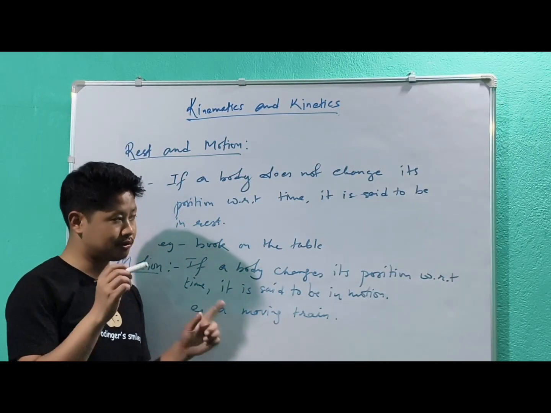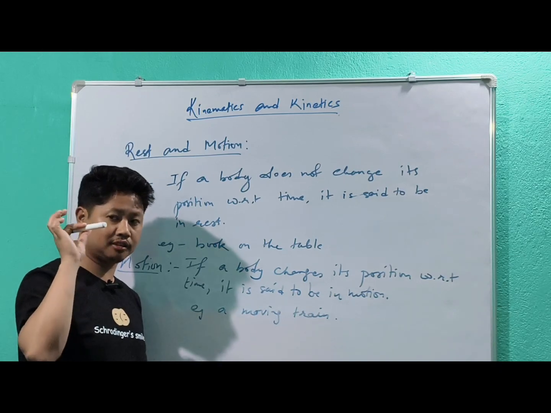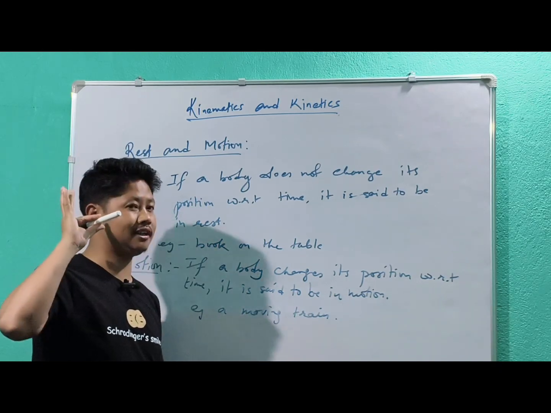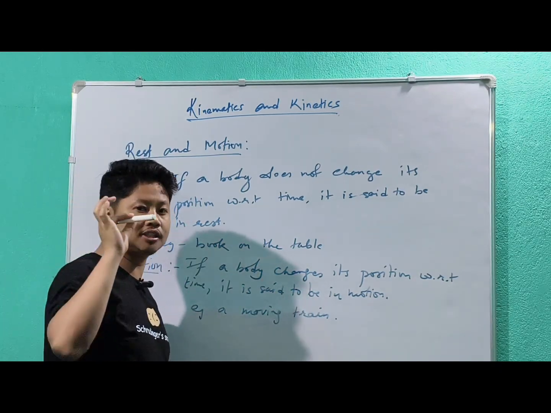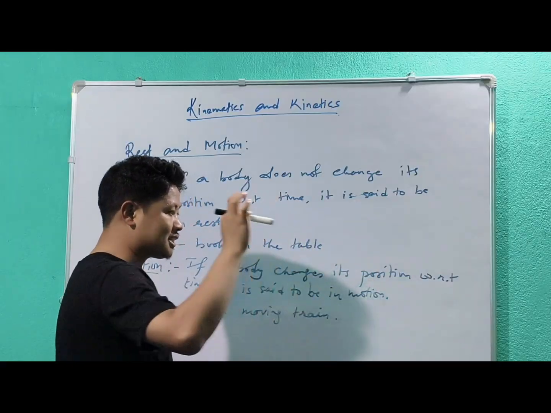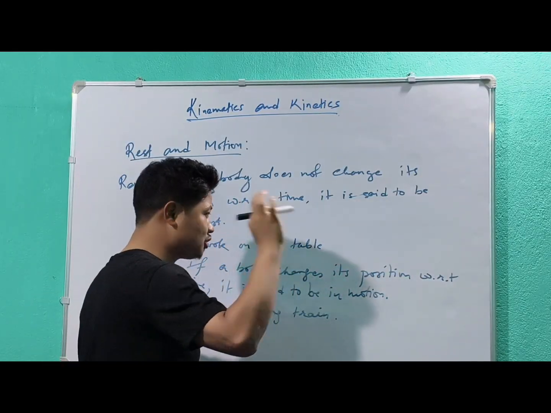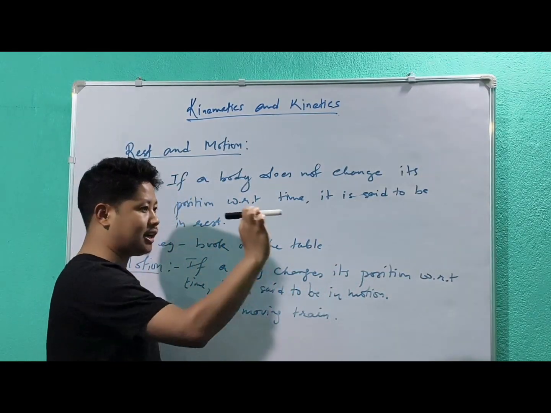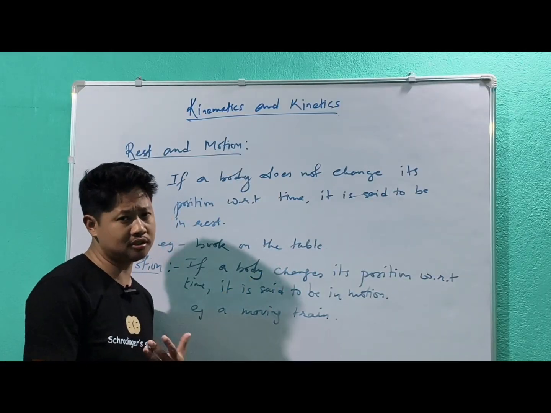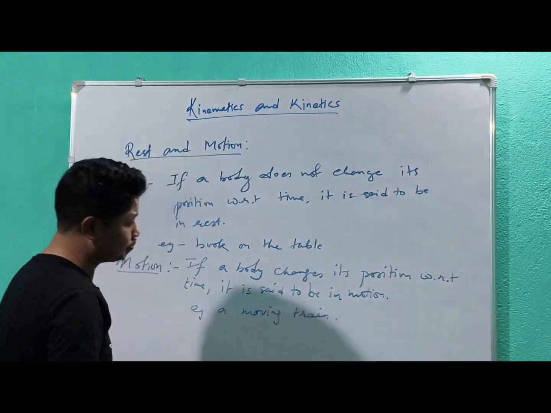Like a moving train. This is my train, this is not actually a train, but let us say this is a train. This is moving with the passage of time. It is also changing its position, right? First it was here, right now it is here, so it is changing its position, so that is why it is a motion.